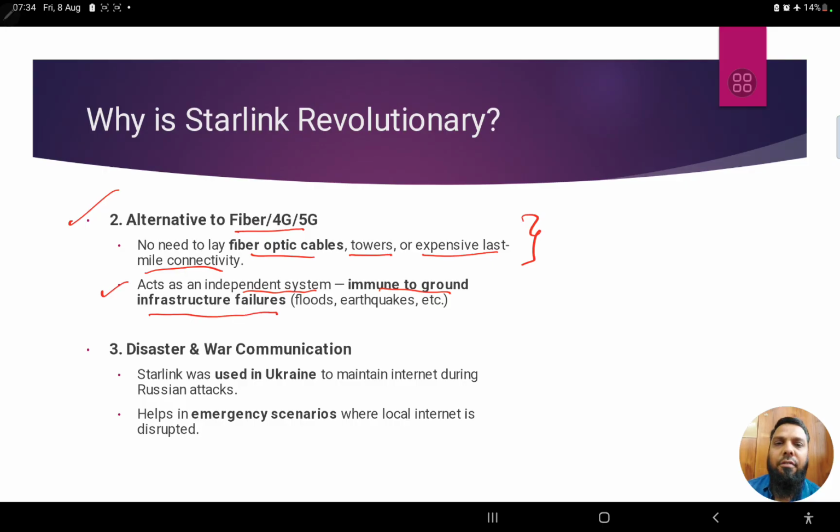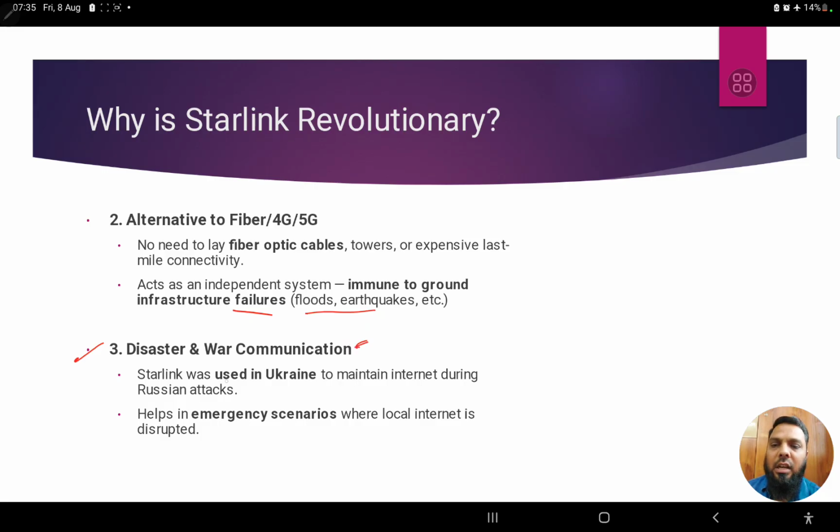For example, if we are using the traditional system of infrastructure, and floods or an earthquake have struck an area, all these towers will collapse, and the fiber optic cables and all the infrastructure will collapse. Therefore, no internet connectivity can be provided in the region, even though infrastructure was laid. Such disturbances will not happen if somebody is using the Starlink project, because Starlink is completely immune to such kinds of failures.